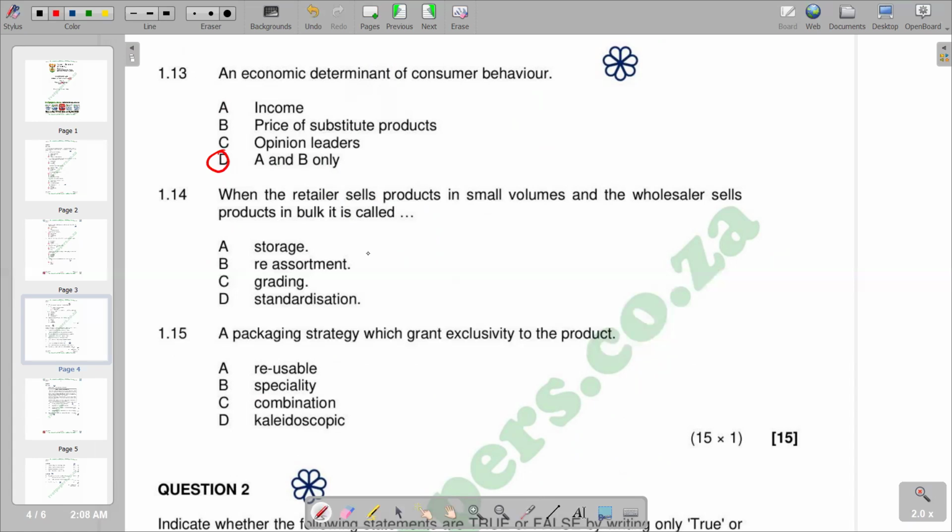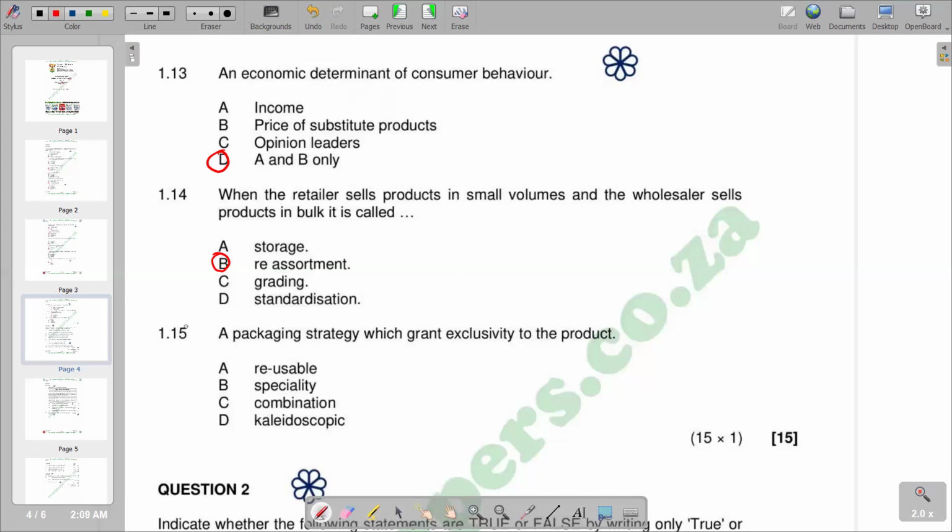1.14, when the retailer sells products in small volumes and the wholesaler sells products in bulk, is called, we have different responses. We have storage, reassortment, grading, standardization. So you see that the correct response that we have is reassortment, which is our B, B the correct response.